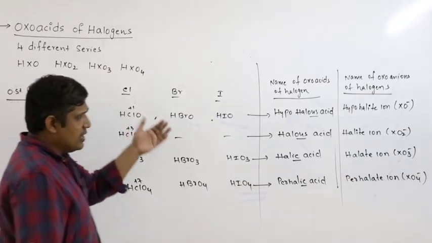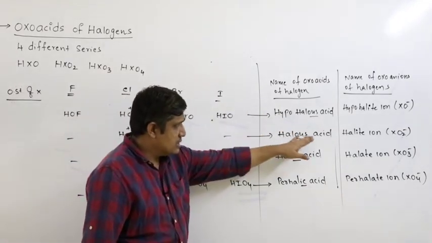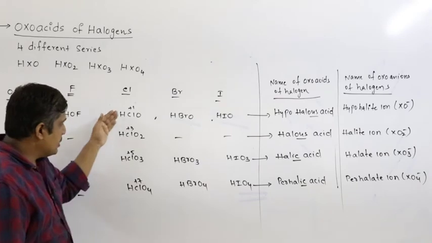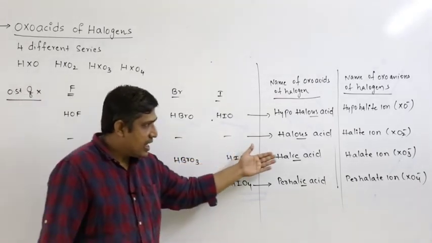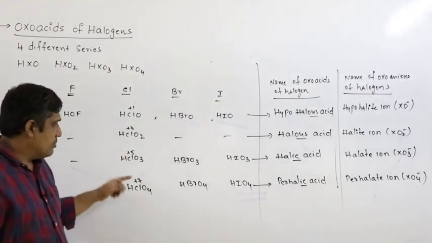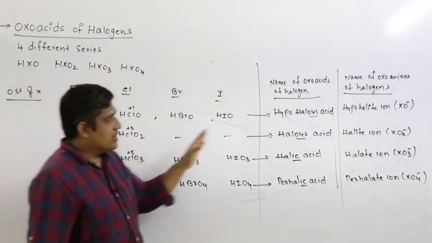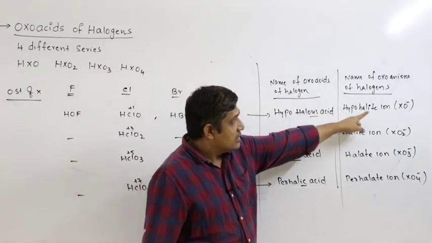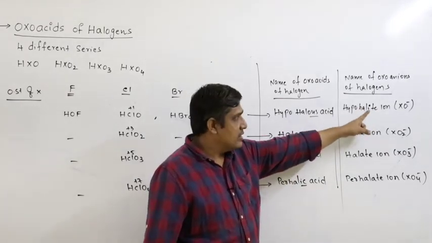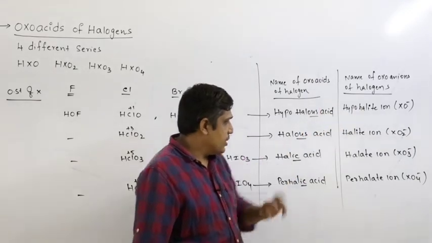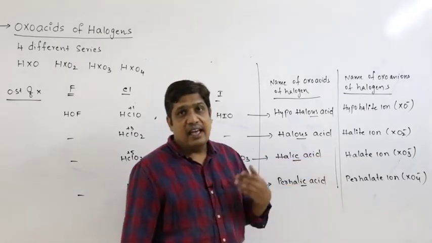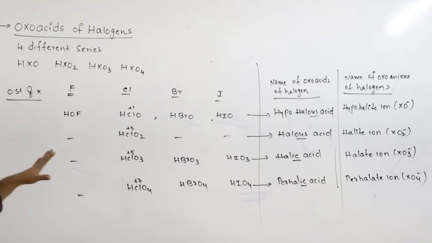So in the name of the acid, OUS indicates that the halogen is present in lower oxidation state. If the name of the acid ends with ic, it indicates that halogen is present in higher oxidation state, +5, +7; here +1, +3. If the name of the acid ends with OUS, in the name of its anion the OUS is replaced with ITE. If it ends with ic, it is replaced with ATE in the name of its anion. So this is the introduction.